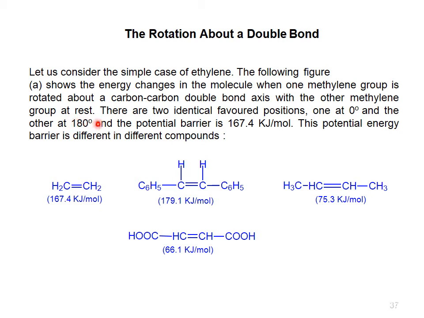This potential energy barrier is different in different compounds, for example substituted ethylene, substituted phenyl. The energy barriers are 167.4 kilojoules for simple ethylene, and 75.3 kilojoules per mole and 66 for others. If different groups are attached in different positions, then we can easily discriminate how much energy is required to rotate the double bond.